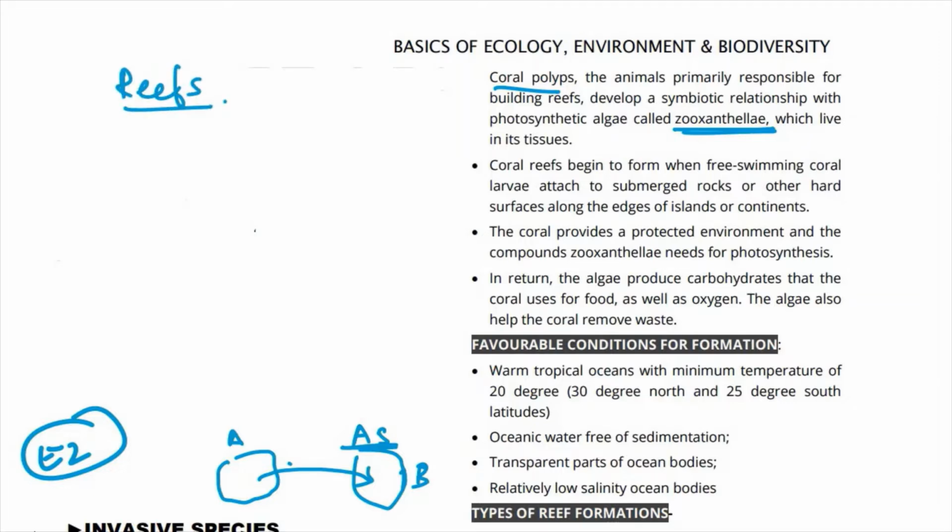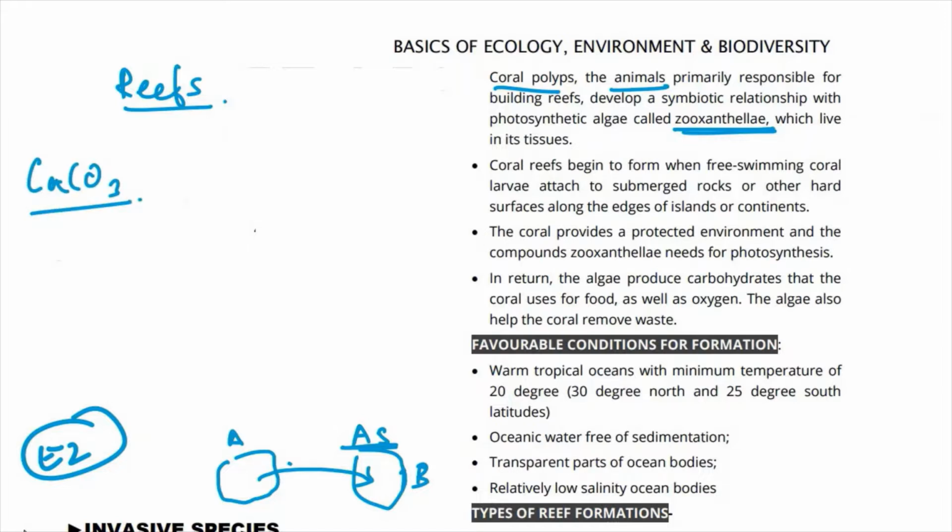What are reefs? So a coral reef is basically an underwater ecosystem that is formed when colonies of these coral polyps, these small tiny animals, are held together by calcium carbonate.